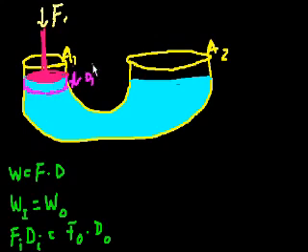Well, the volume displaced is going to be, this is like a cylinder of liquid, so this distance times the area of the container at that point. And I'm assuming it's constant at that point, and then it changes after that. So it equals area 1 times distance 1, right?